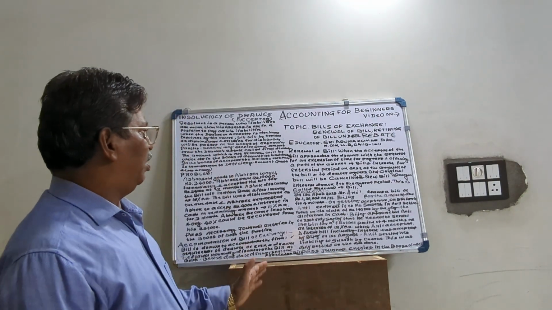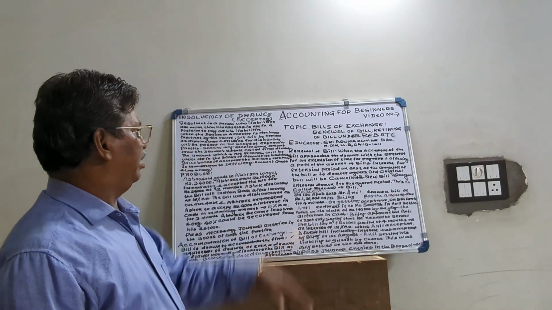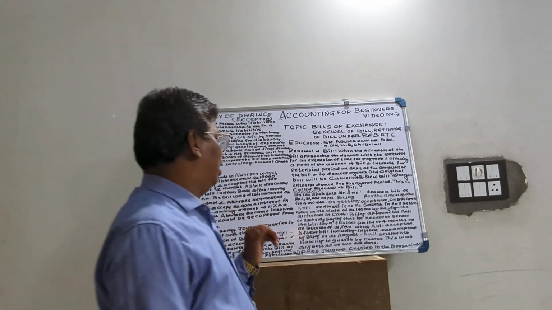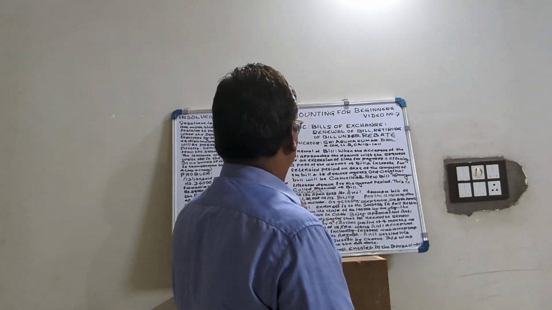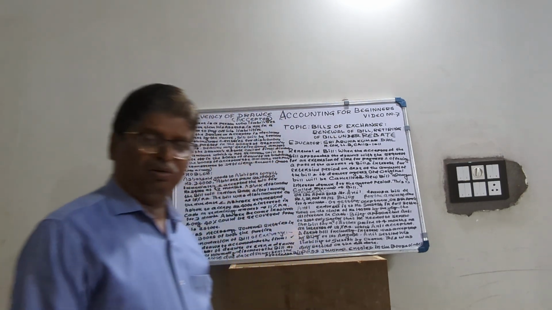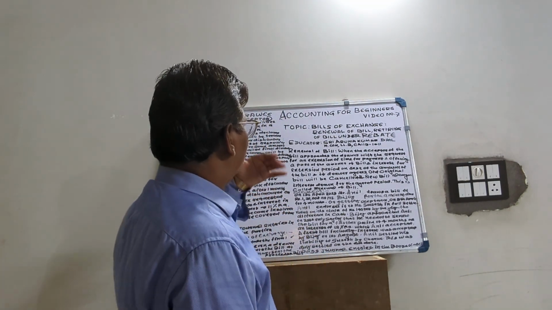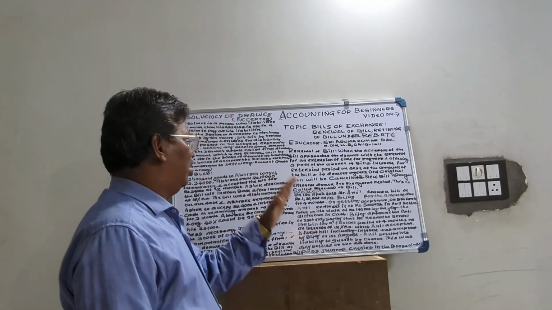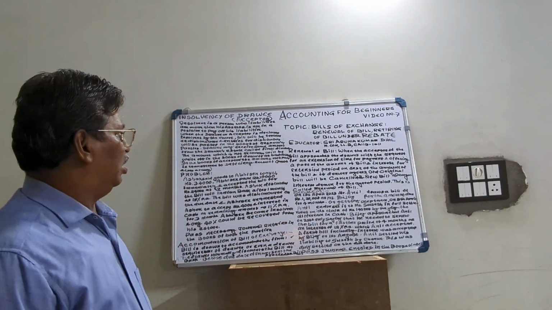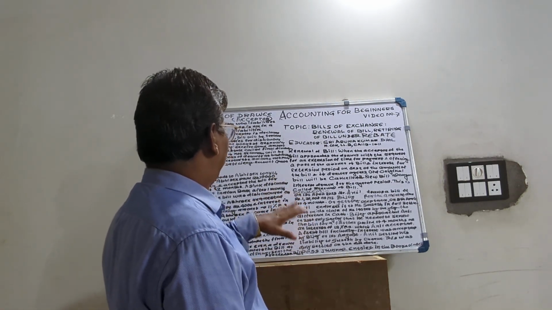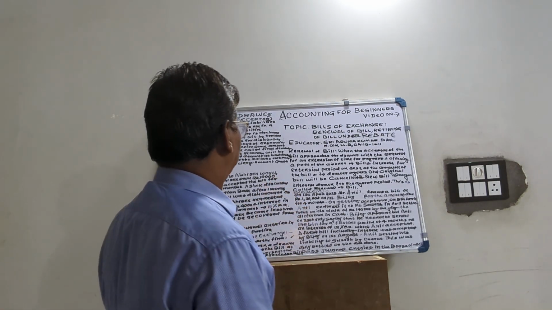Because we have covered honour of bill, dishonour of bill, then dishonour of bill along with noting charges, and also renewal of bill, retaining of bill under rebate we have discussed. Here in this video we will solve one problem relating to renewal of bill.